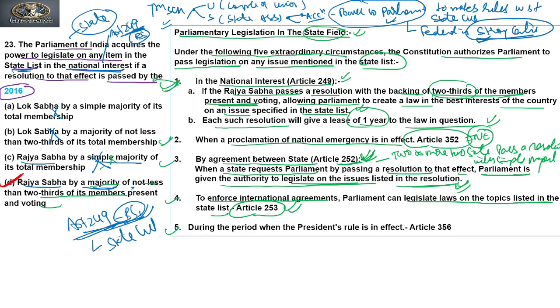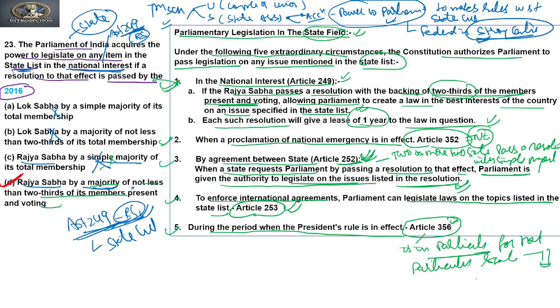And then the last circumstance is during the period when President's rule is in effect, Article 356. So when President's rule is in a particular state, the whole administration of that state comes under the Union, right?